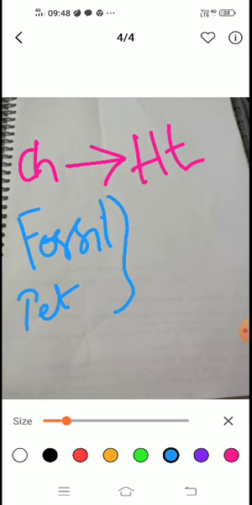Now I am going to burn it. If I burn it, I will get heat energy, and you will also get light energy. That is in another category.